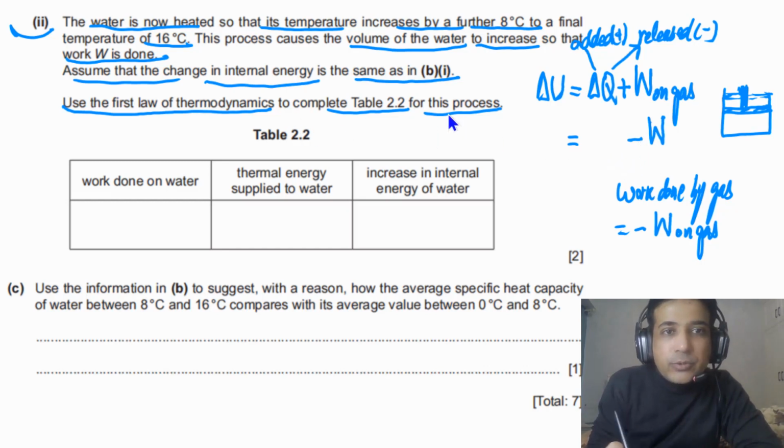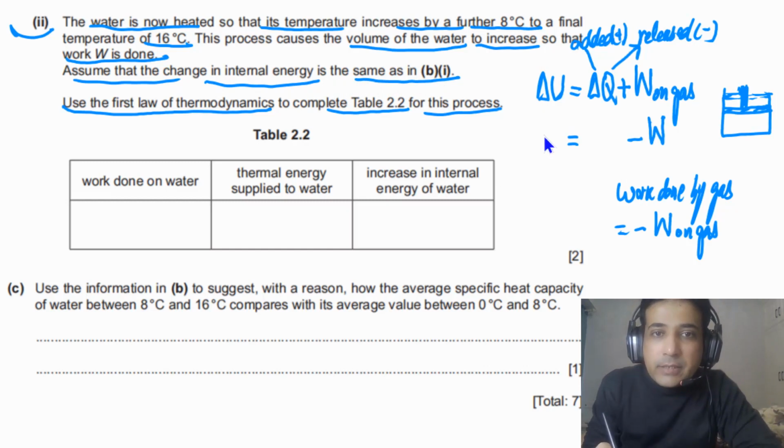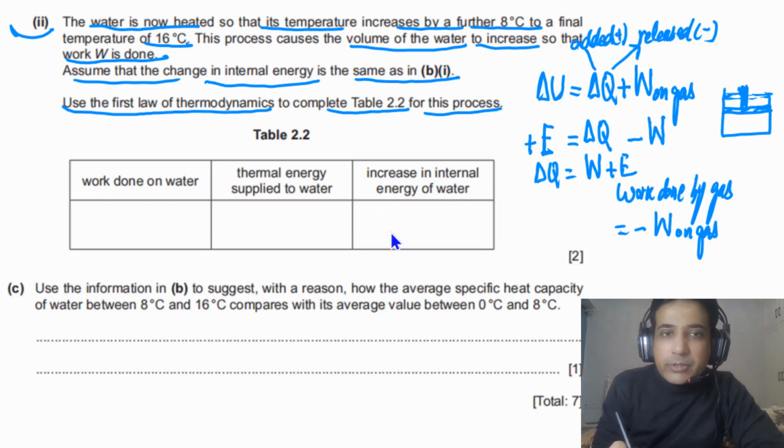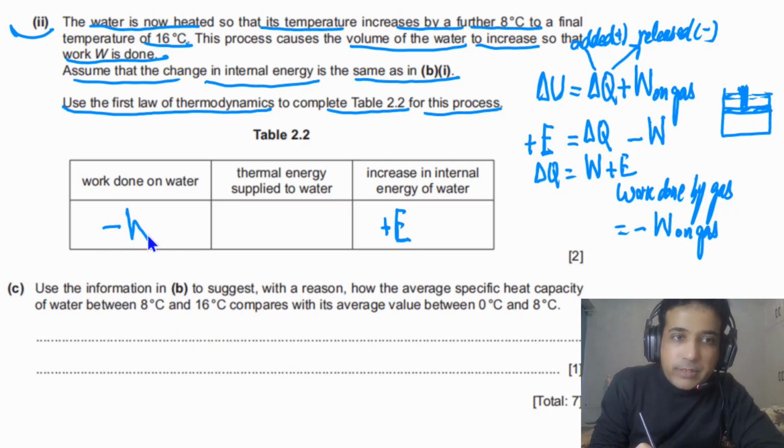It is also given that the change in internal energy is the same. In the last part, we saw the change in internal energy was plus E. Now we need to calculate delta Q. From here you can find that it will be equal to W plus E, or E plus W. Internal energy increase is the same, so this is still plus E. And work done on water has to be negative because work is done by water.